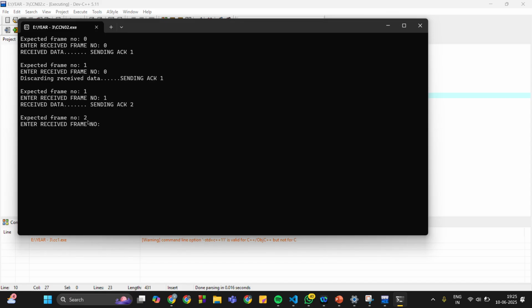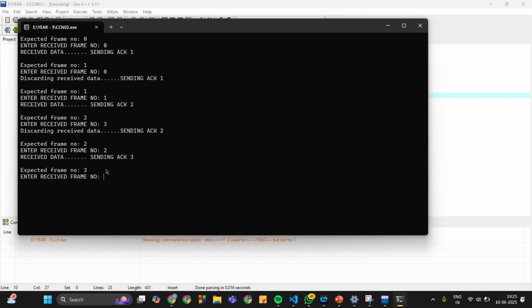Now expected frame number 2. Enter received data. If I put 3 here, it shows discarding received data, sending acknowledgement 2 back. And if I put 2 this time, it shows received data and sending acknowledgement for frame 3. So this is about the code here.